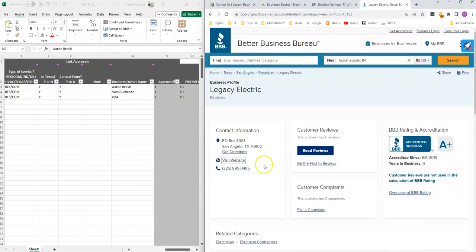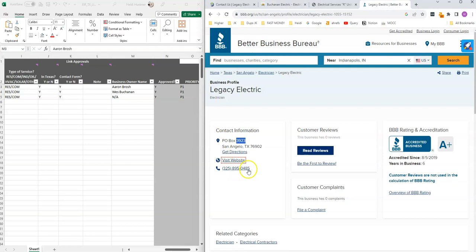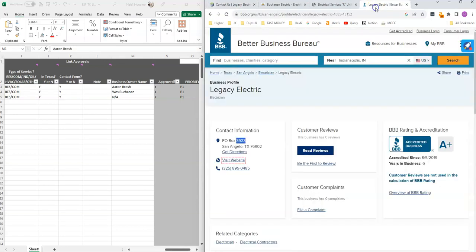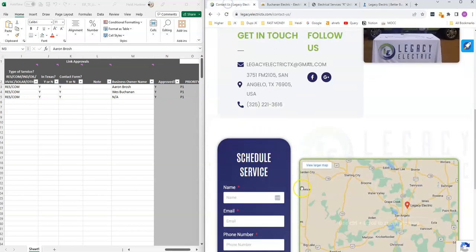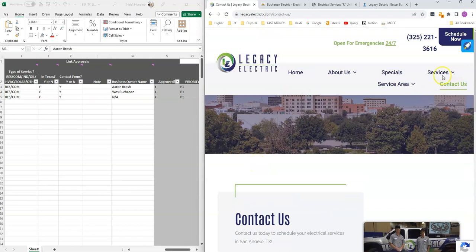Like I said, I want to make sure that this information matches. So let's see, box 3923. Okay, he doesn't have a box. I'm just trying to match some of this information on here to the site. 3616K, phone number doesn't match. The city matches, which is good, San Angelo, Texas. The postal code is pretty much the same. It looks like it's one letter off. So to me, this is the same company.